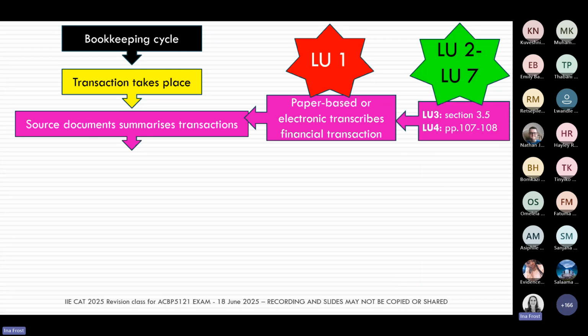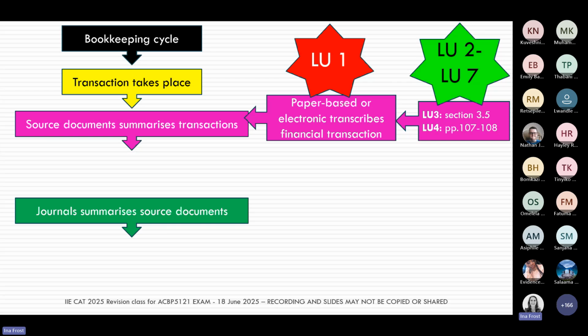So in Learning Unit number 3, section 3.5, we actually show you pictures of each of the different source documents with a little description. So please go and have a look at those so you know what an invoice looks like, what a credit note looks like, what an EFT looks like. And then in Learning Unit 4, that all-important page 107.